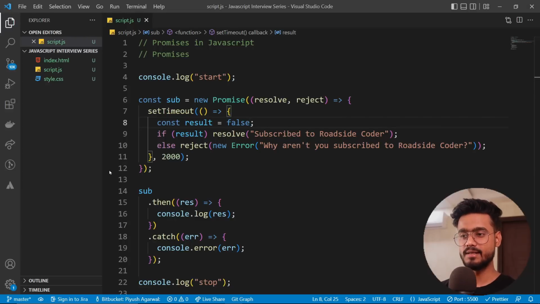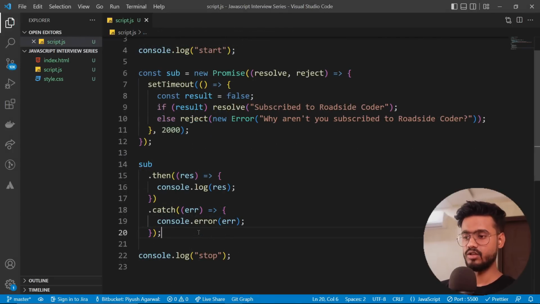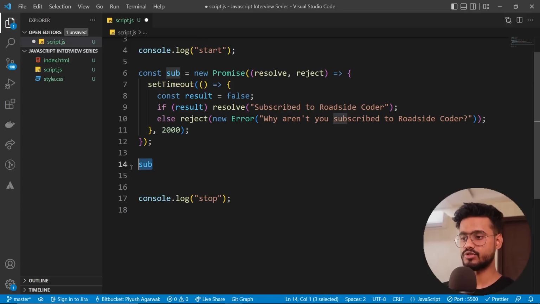So this is a very basic example of a promise. Now you might be able to figure out how that child mother example connects to this question over here. Also, you might be thinking about this then and catch over here, but what if we were supposed to console log this over here? Let's console log this.